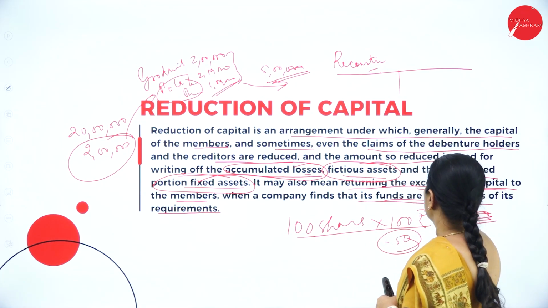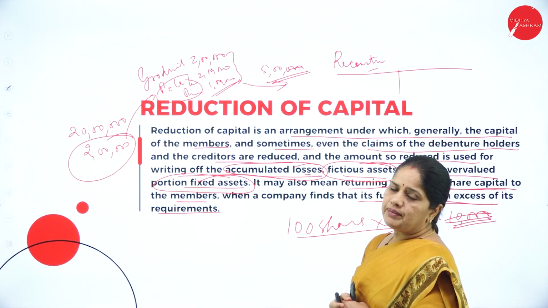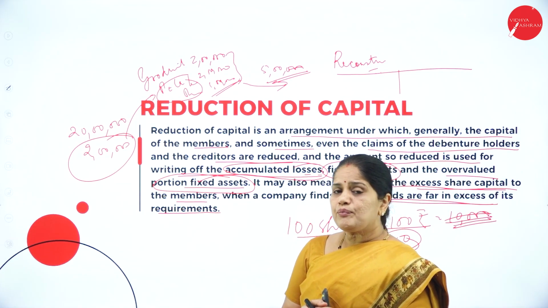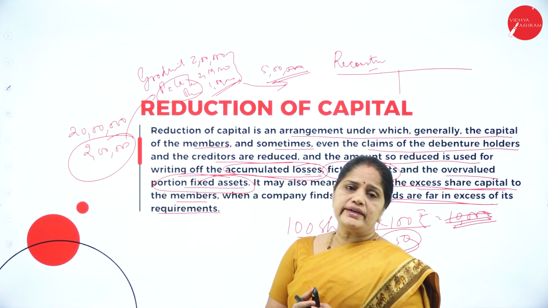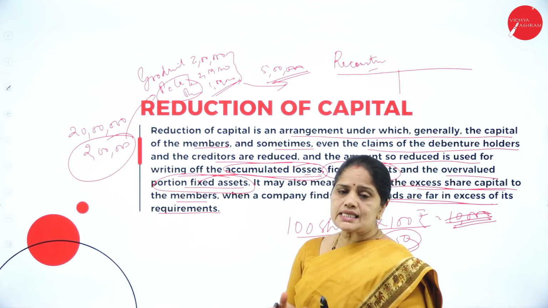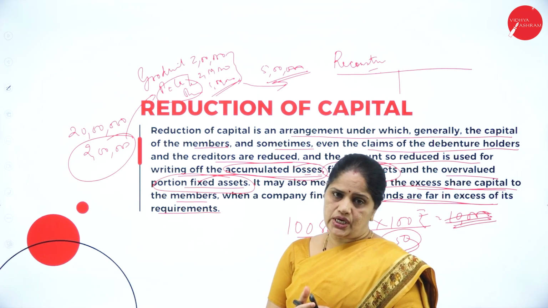So when a company finds that its funds are far in excess of its requirements, then that extra amount of funds which it has collected from the shareholders will be returned to the shareholders.